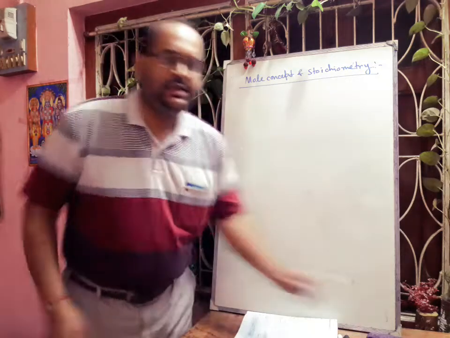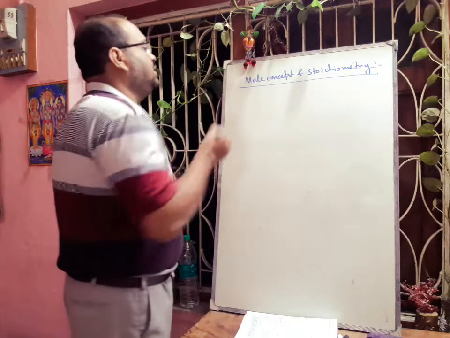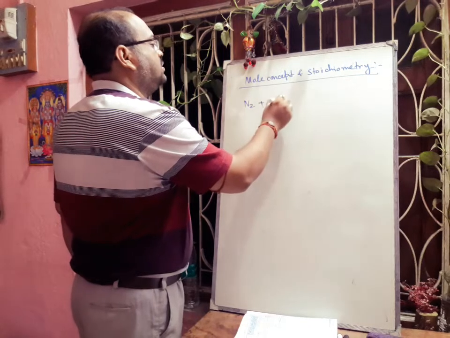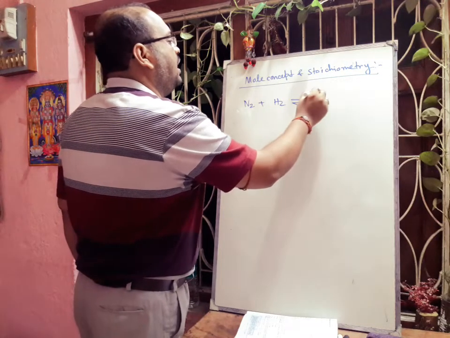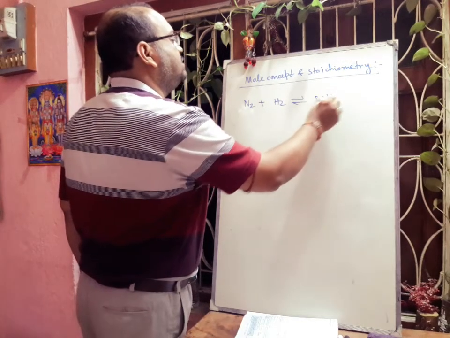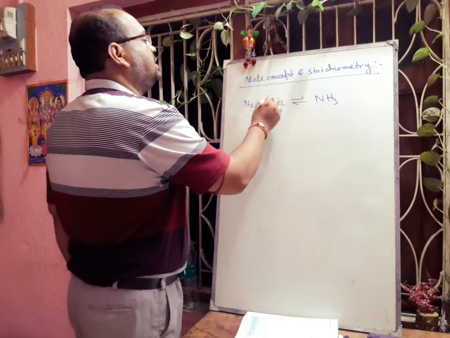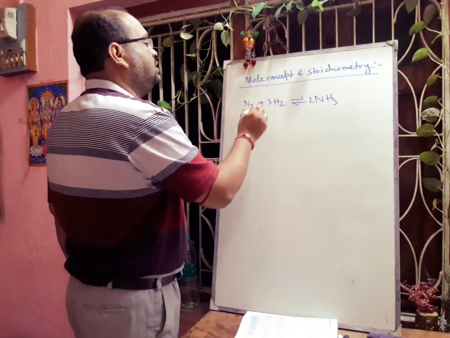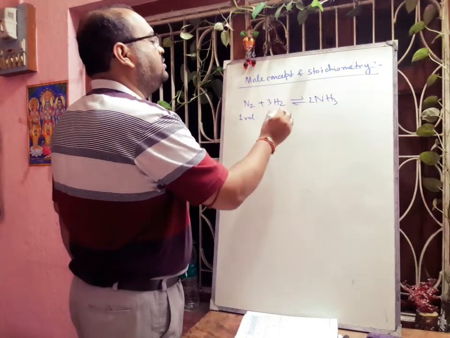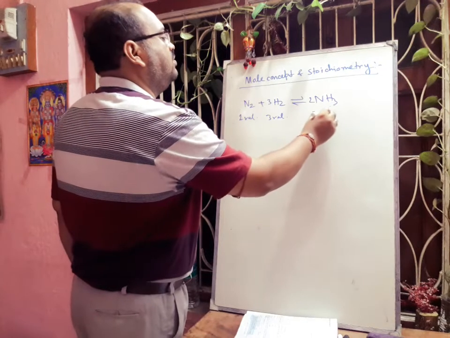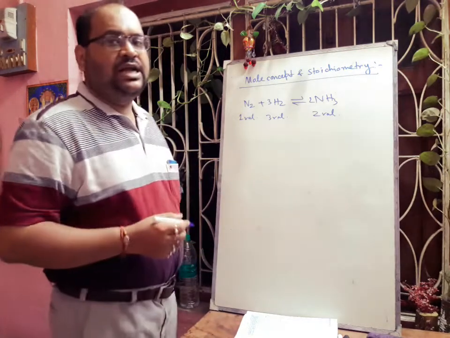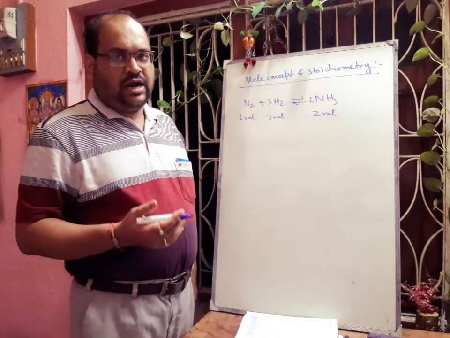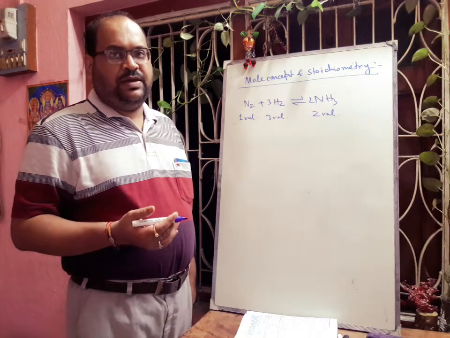So here I am writing the equation so that you can understand that nitrogen is combining with hydrogen, forming ammonia. Now if we balance this equation, N2 plus 3H2 gives 2NH3. So one volume of nitrogen is combining with three volumes of hydrogen and forming two volumes of ammonia at the same temperature and pressure, or under similar conditions of temperature and pressure.